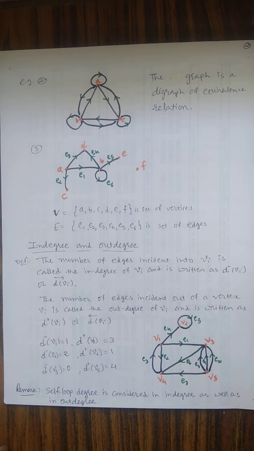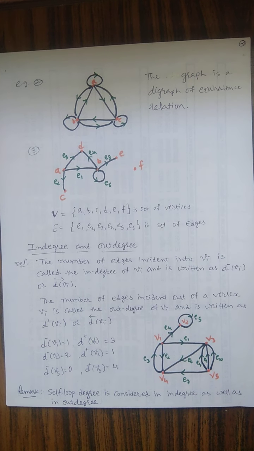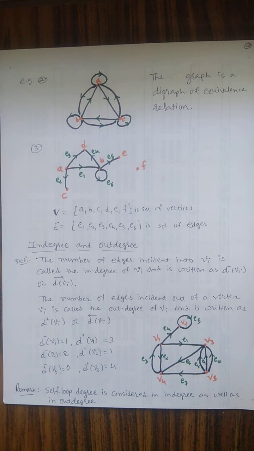Now the number of edges incident out of the vertex Vi is called the out degree of Vi, and it is written as d plus Vi or d out degree of Vi. Now you can see in the same example, V1 has 3 out degrees, E1, E2 and E4. So d plus V1 is equal to 3.